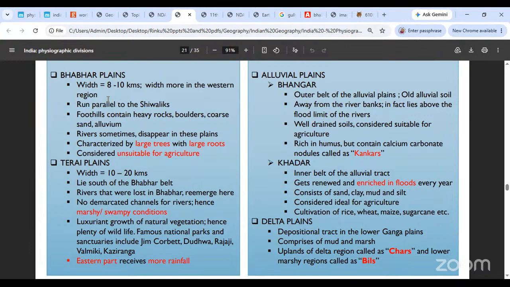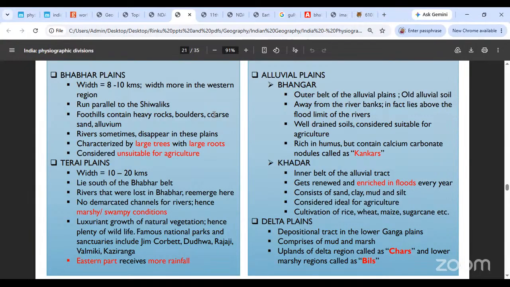Remember the river that had disappeared in the Bhabar plains, it re-emerges in the Terai plains. That is going to come back up here. The rivers that were lost in Bhabar usually re-emerge over here. The width is anywhere around 10 to 20 kilometers, and they lie south of the Bhabar belt. Because the river does not get a demarcated channel, the water just appears on the surface, and the entire surface starts feeling very boggy, marshy, wetlandish. So we see marshy, swampy conditions, and because of the availability of so much water, both through the land and usually rains also.